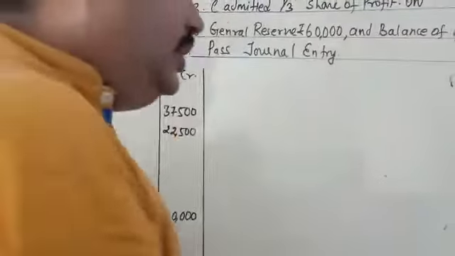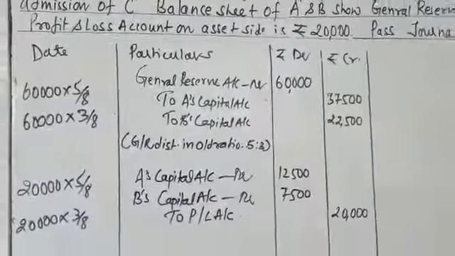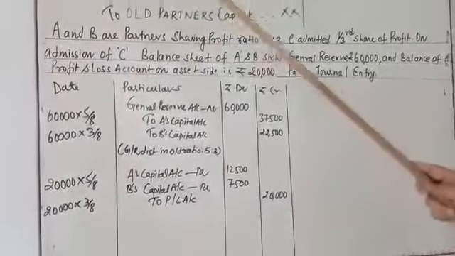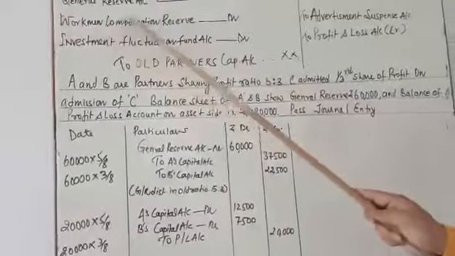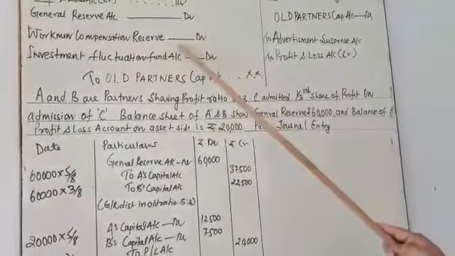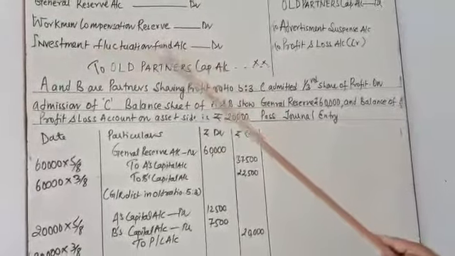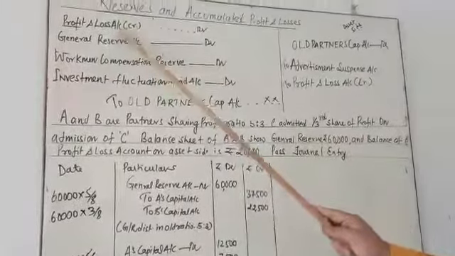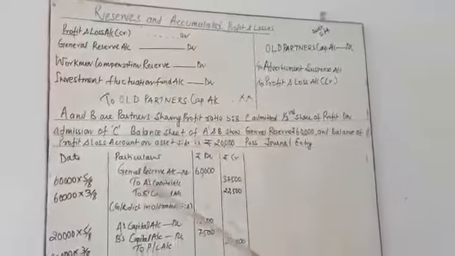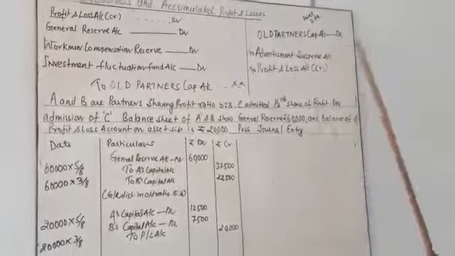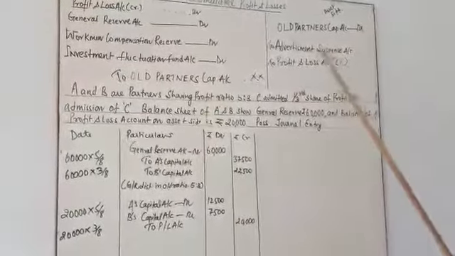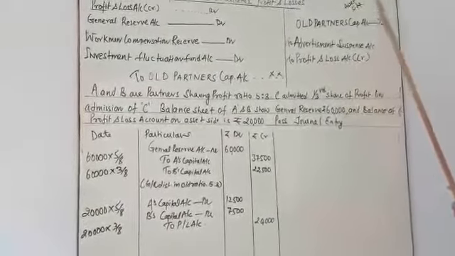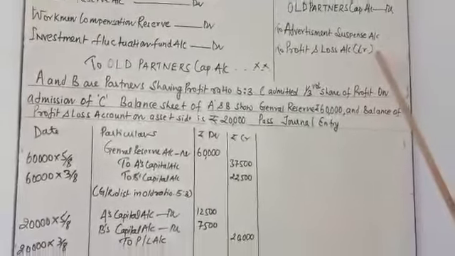My dear students, what is this here? Whatever general reserve is given in the question, you have to distribute it in the old ratio. Whatever workmen compensation reserve, it should be distributed in the old ratio. Investment fluctuation fund is also distributed in the old ratio. A profit balance given on the liability side is also distributed in the old ratio among the old partners. Come to the asset side. If anything is given on the asset side, like advertisement suspense account or profit and loss account debit balance, that should also be distributed in the old ratio.